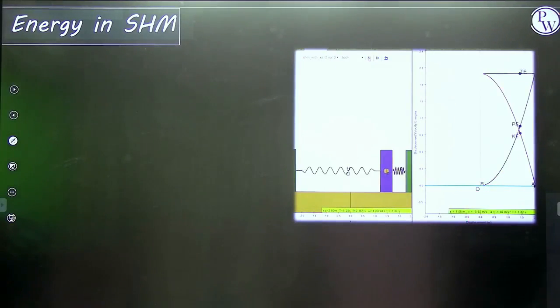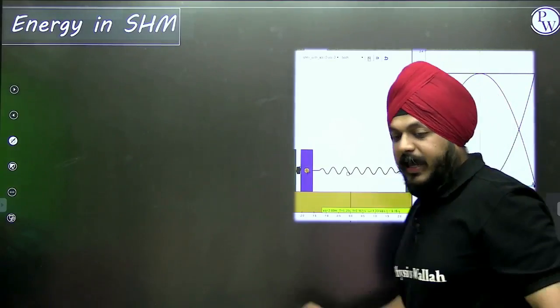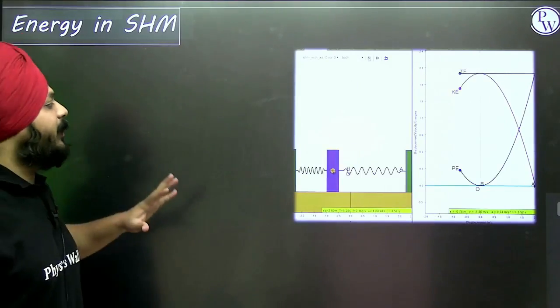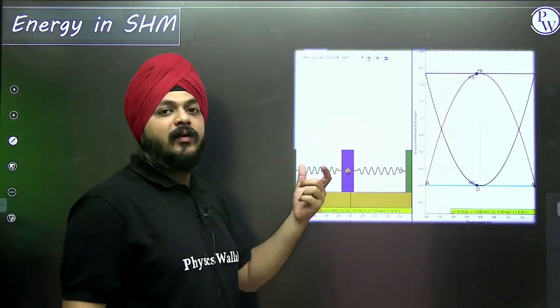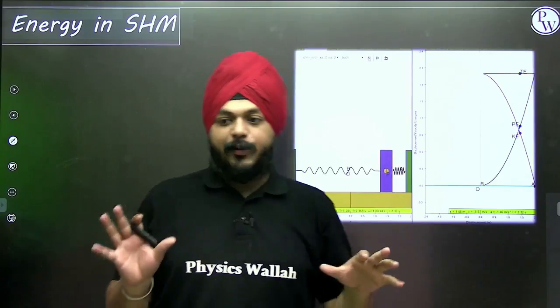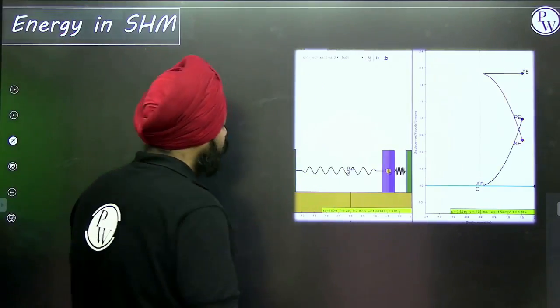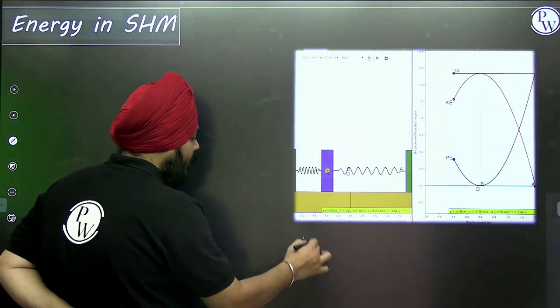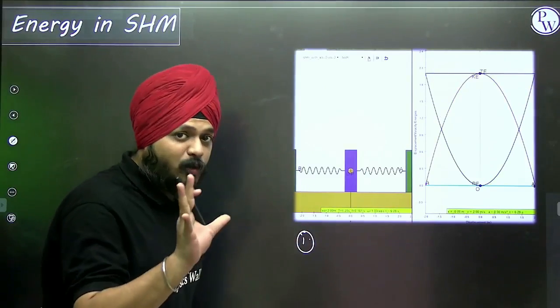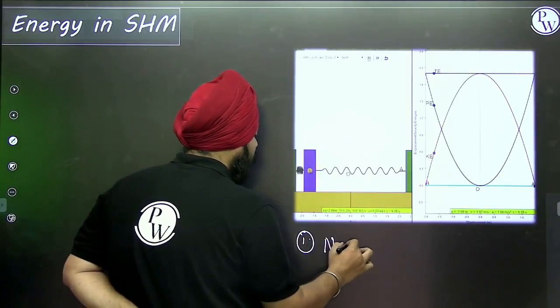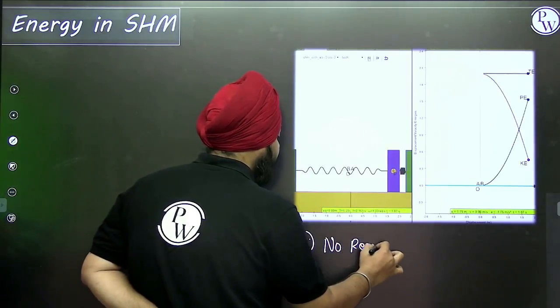So students, let's move on to the energy variations in SHM. How does the energy get varied? You can see this graph, and we are going to see the equations also. But first of all, the most important thing in SHM that I want to write in front of you is that no resistive forces are present.